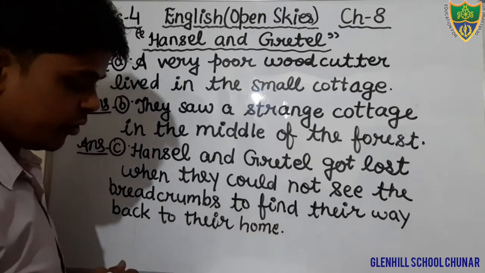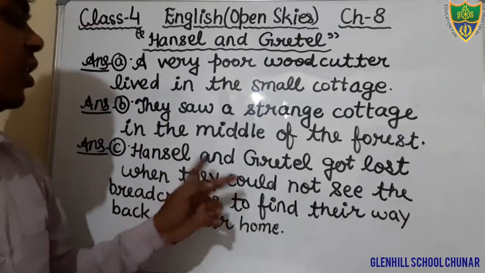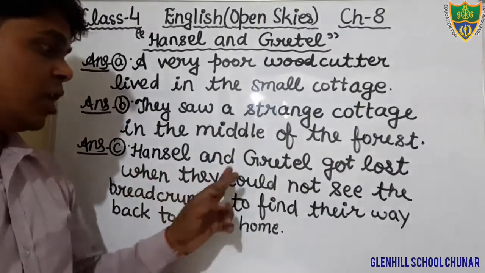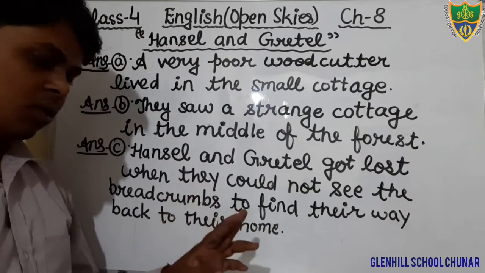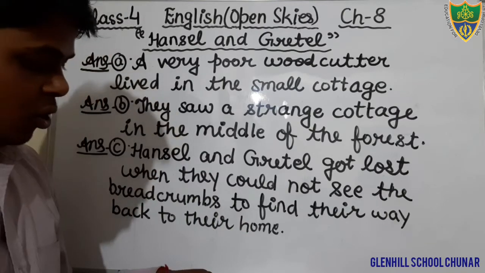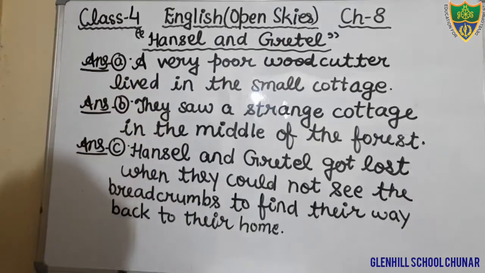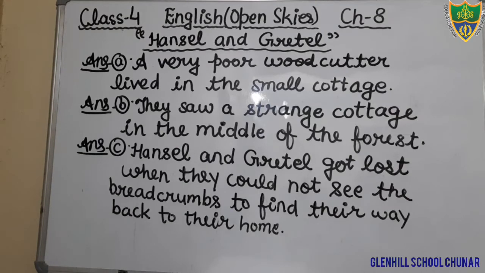Okay, just see, students. Hansel and Gretel got lost when they could not see the breadcrumbs to find their way back to their home. Okay, students, this is the answer of question number C. You write it. And after completing this answer, you will write the question number D from your book.